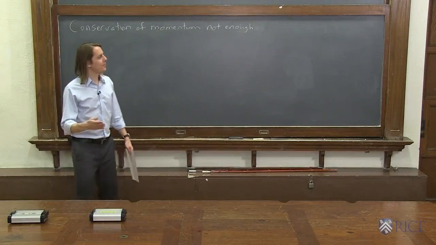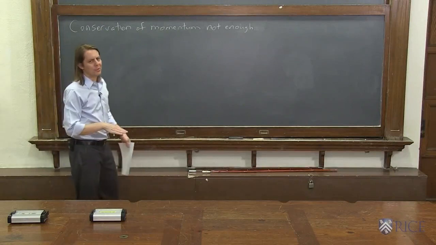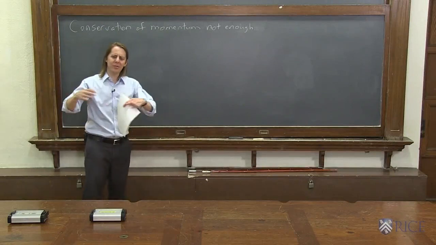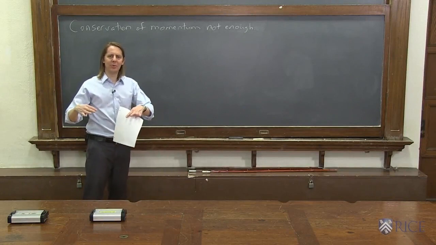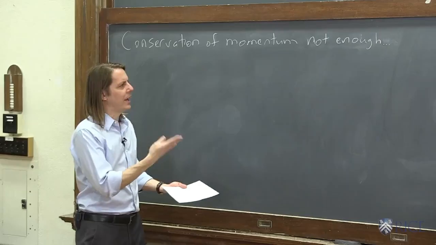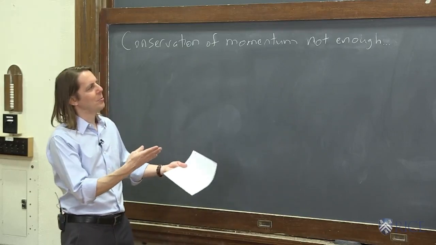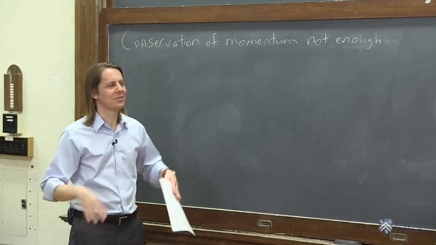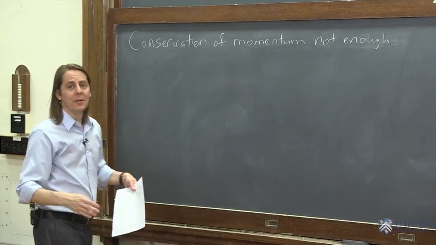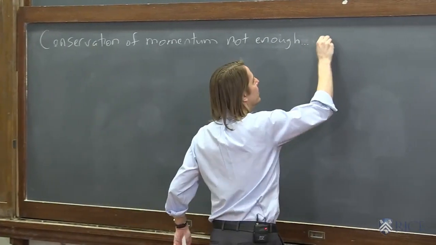In the previous board, we found that conservation of momentum isn't quite enough. We could think of a lot of scenarios when two things collide that would conserve momentum, and only one scenario is going to happen. Right? The universe is deterministic at this scale. There's only one thing that's going to happen. So clearly, we need more information. We also need conservation of energy.